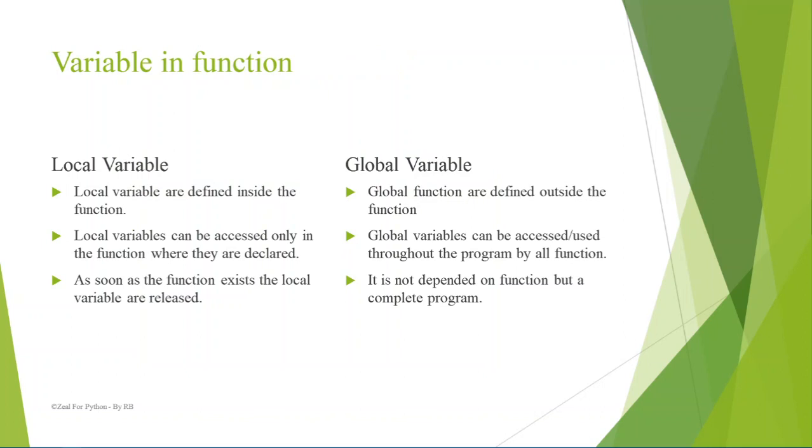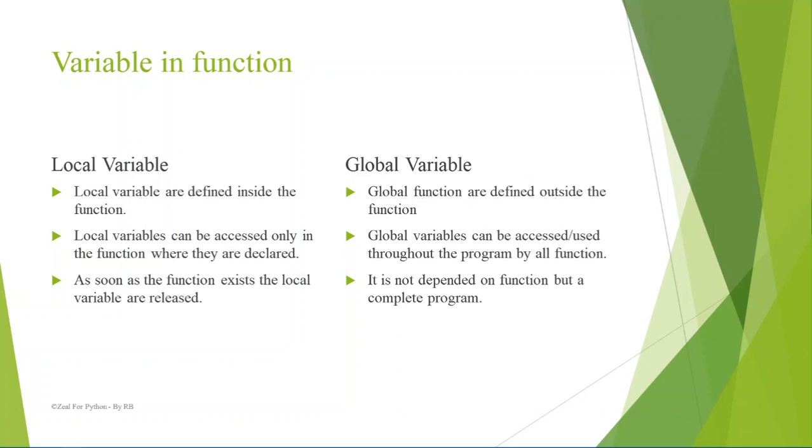Now, what is the difference between local and global variables? See, local variables are defined inside the function after the def statement, and global variables are defined outside the function. Local variables can be accessed only in the function where they are declared. That is, if you have a function, say f, and you have a variable, say x, inside the def statement, that particular variable x can be used in the block of that function f only. It cannot be used outside that function.